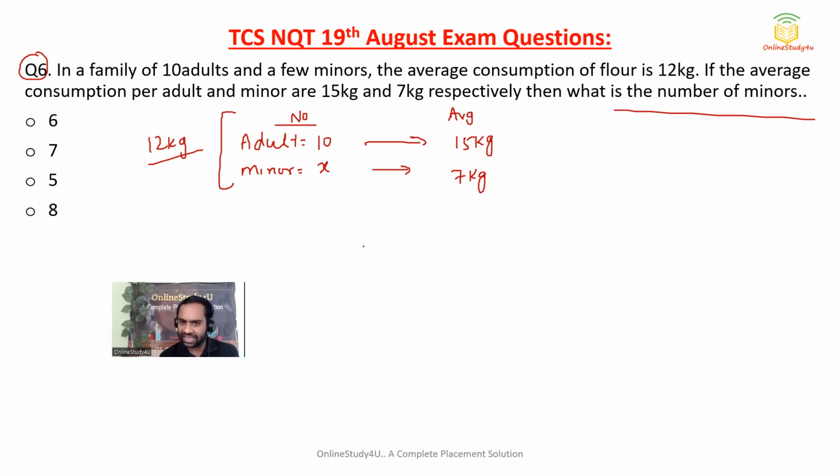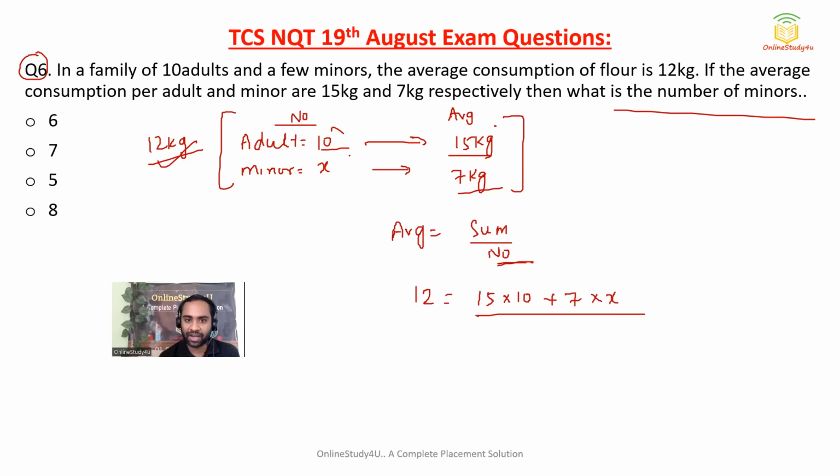No problem. See, this data has been given in the question. I have not got it from somewhere. It's not like I went inside the earth for 10 kilometers and then got the raw data. No, this is given in the question. Now the formula: average will be equal to sum divided by number. My dear friends, the average is given as 12 kg. So sum will be average into number. The average is 15 for adults and the number is 10. Then for minors, the average is 7 and the number is X. The total number is adults 10 plus minors X.